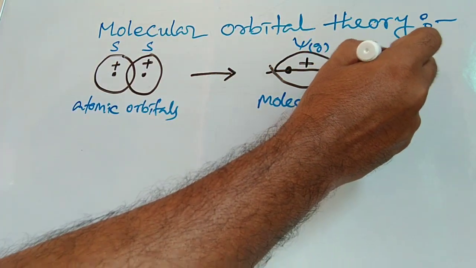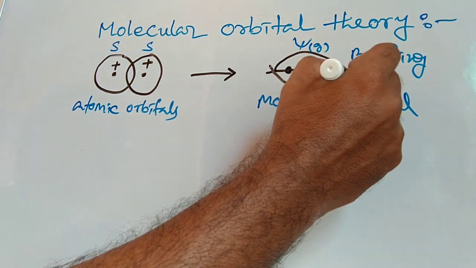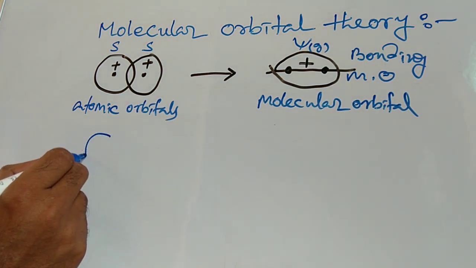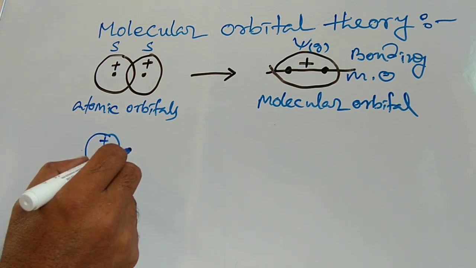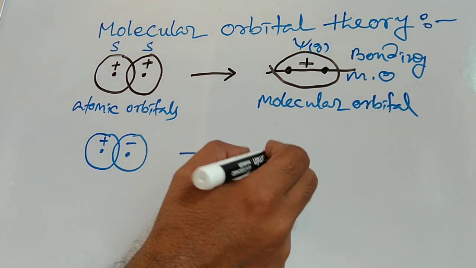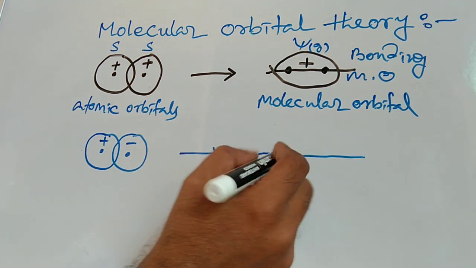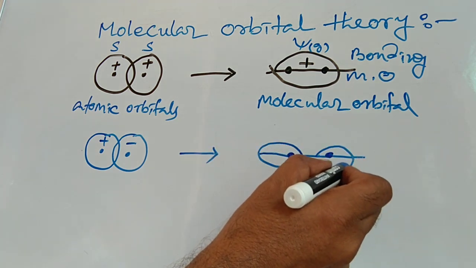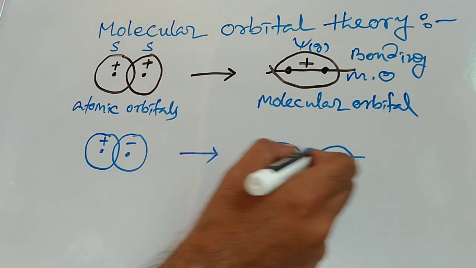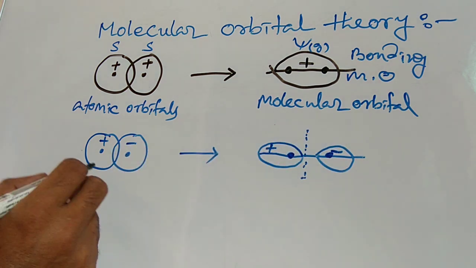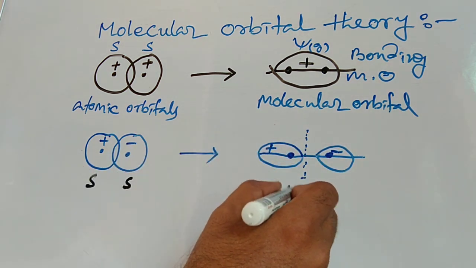The function psi G leads to increased electron density in between the nuclei and is therefore a bonding molecular orbital. It is lower in energy than the original atomic orbitals. Conversely, psi U results in two lobes of opposite sign cancelling and hence giving zero electron density in between the nuclei. This is an antibonding molecular orbital which is higher in energy.